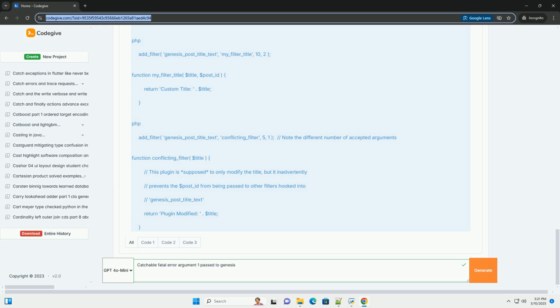Explanation. While this code might seem simple, the genesis_before_header action sometimes, depending on the specific Genesis version and settings, expects a function to accept an argument, often an object containing information about the current context. If your function doesn't accept this argument, it can lead to the error. The specific argument depends on how Genesis is configured.